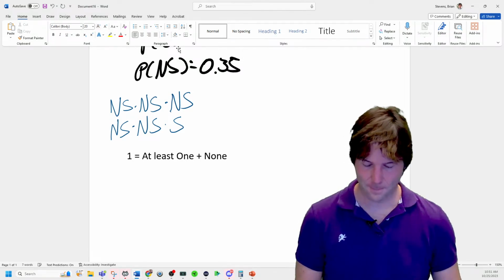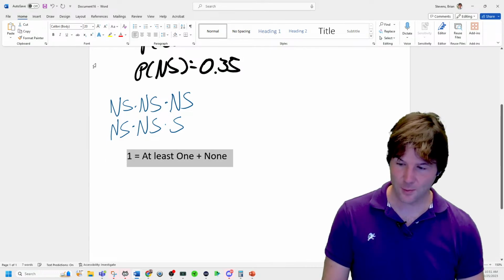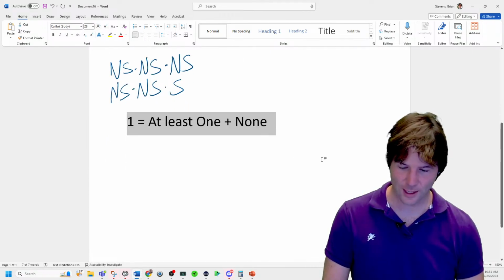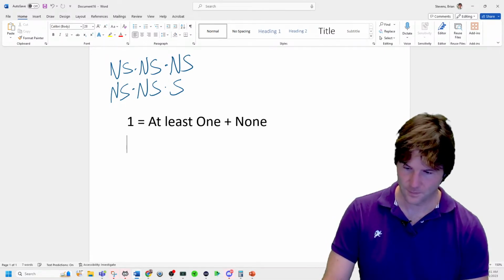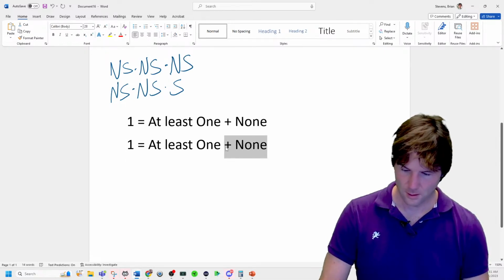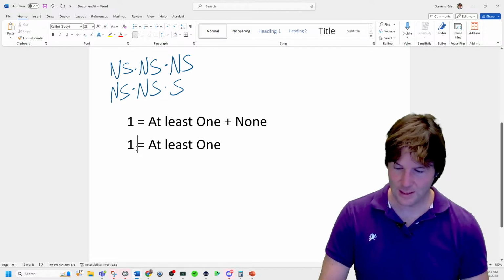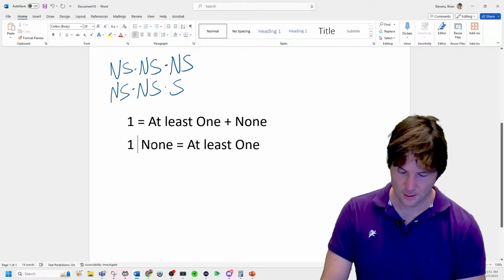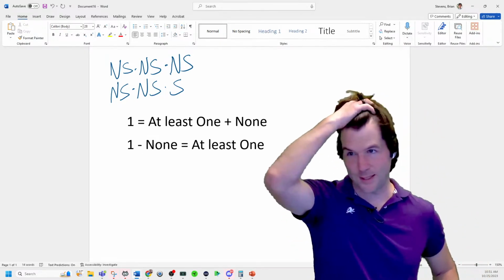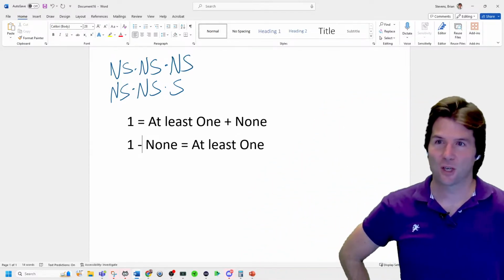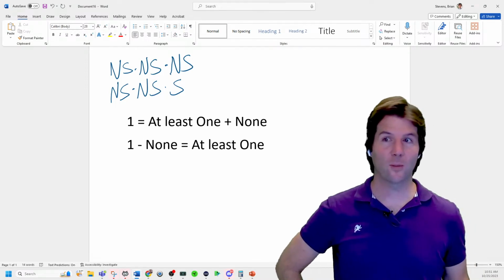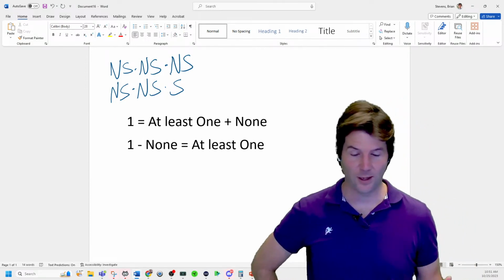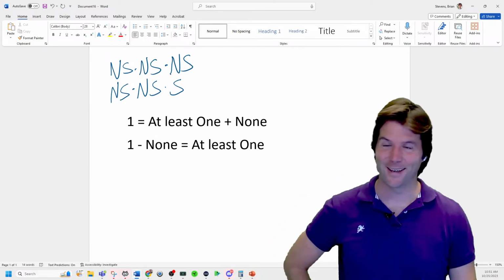Plus none. Okay. So we're trying to figure out the probability of at least one strike. So we need to figure out the probability of what? We want to figure out the probability of at least one strike. So does anyone already see it? Check out class where I go through this very slowly. We need to figure out the probability of no strikes in the first 3 frames. And we already kind of did that.